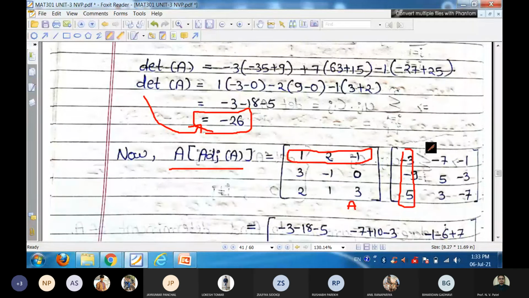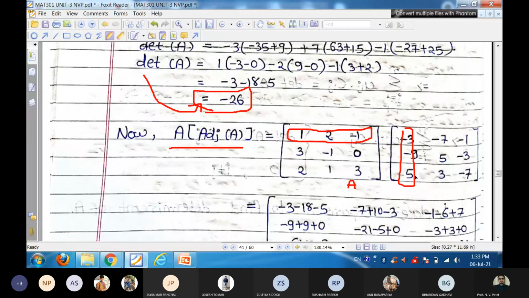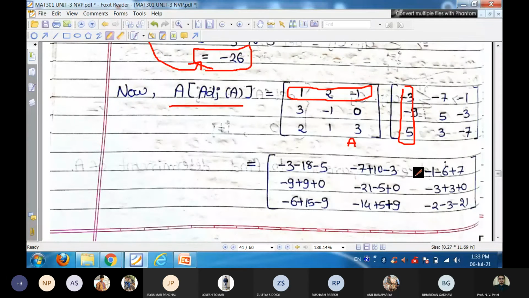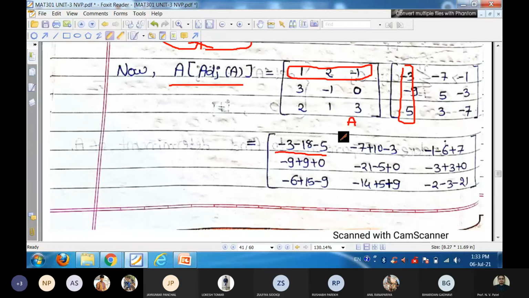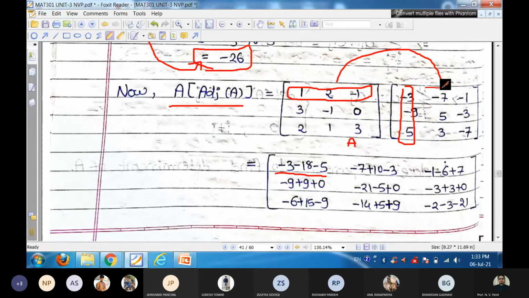The first column of adjoint is the same as the first row of the cofactor matrix, because if we transpose the adjoint we get the cofactor, and if we transpose the cofactor we get the adjoint. So that product will give us the determinant. So first row multiplied with first column, we get the determinant, minus 26, and if we multiply the first row with the second column, that answer is always 0.